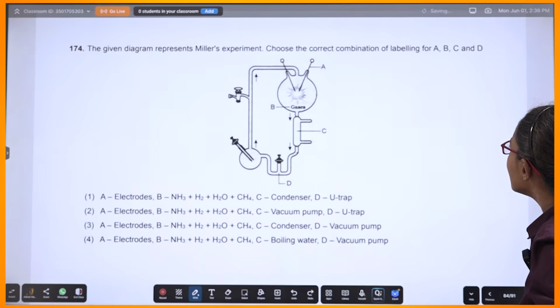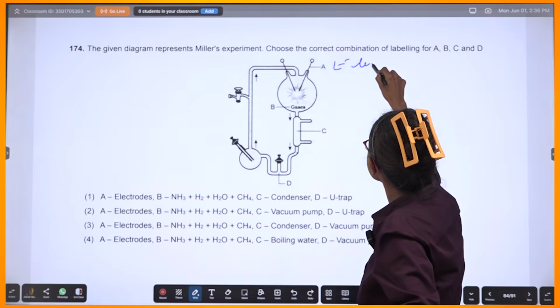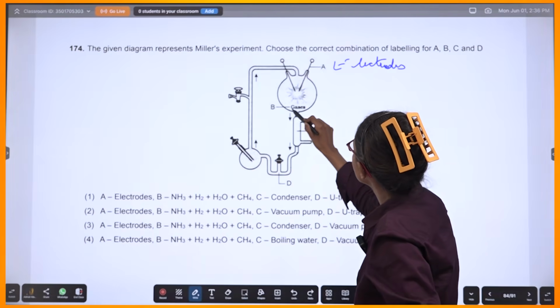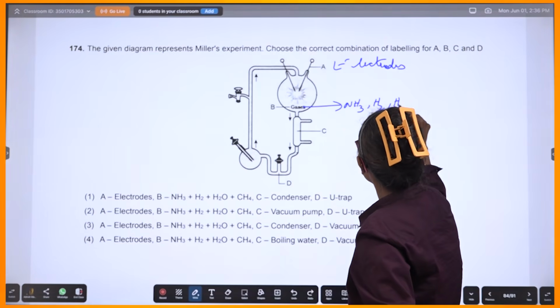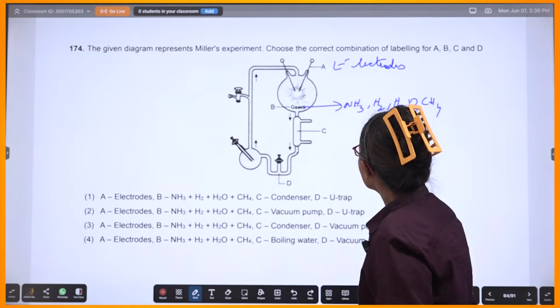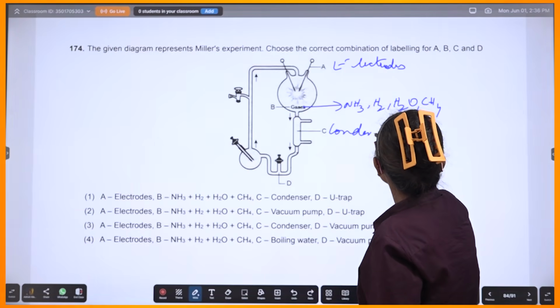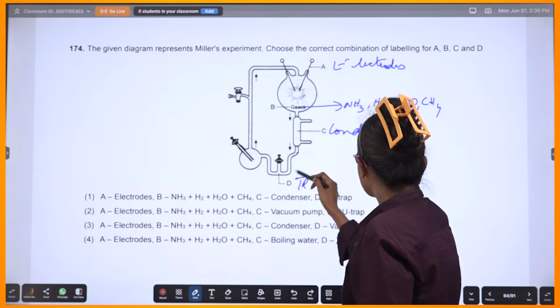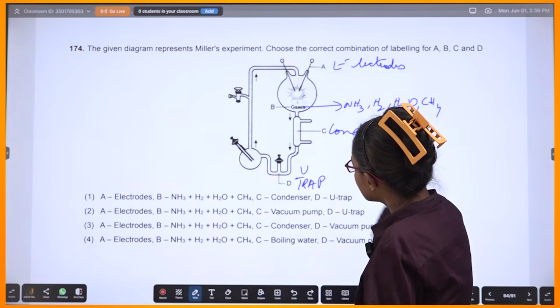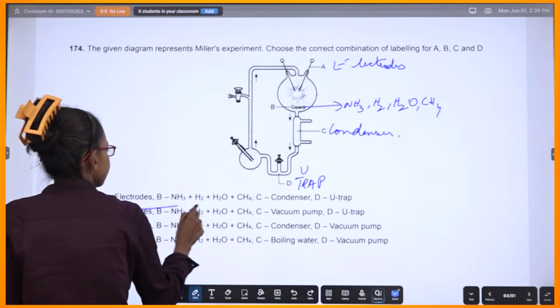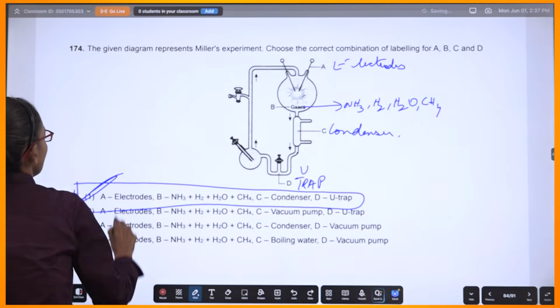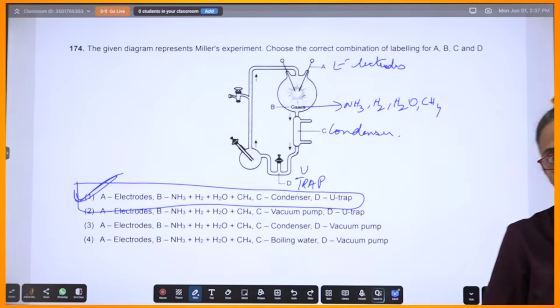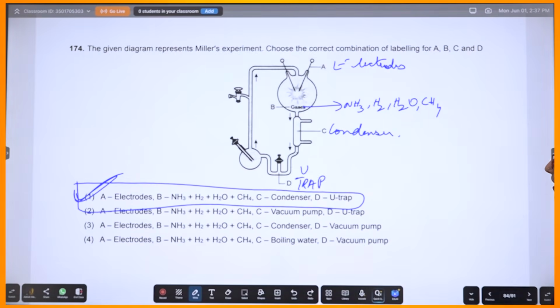So this is the same thing only. A is your electrodes, definitely. These are the mixture of gases. So NH3, H2, water vapor, CH4. Okay. C is your condenser. D is your trap, U trap. Okay, and sorted. That means this option. Correct? Option number 1. Right. All right. So, yes.